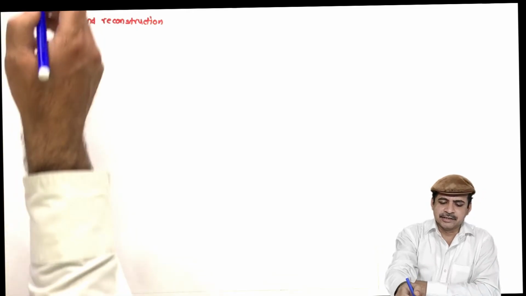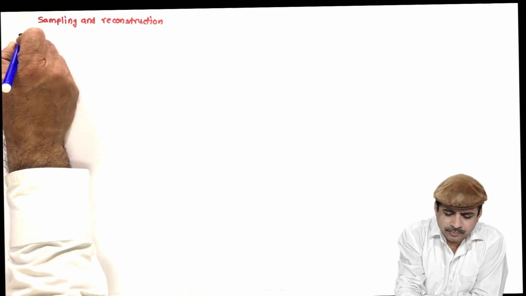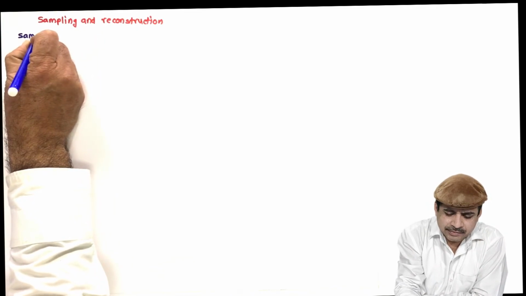So what exactly is sampling? First let us see that.